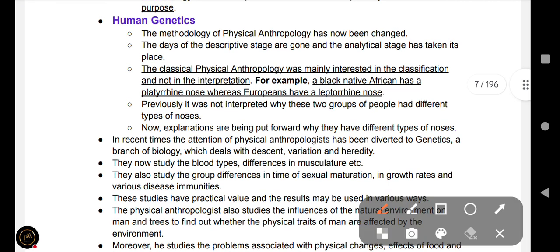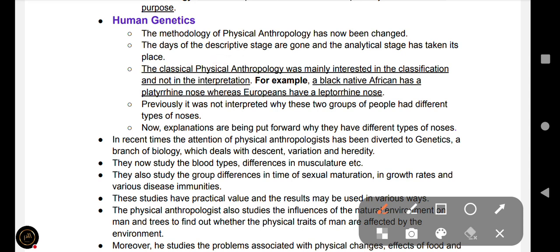And human genetics, under this the methodology of physical anthropology has now been totally changed, because the anatomy of man and his cranial capacity have been increased significantly, okay, and changed the anatomical structure of man. The days of the descriptive stage are gone and the analytical stage has taken its place. And the classical physical anthropology was mainly interested in the classification and not in the interpretation.